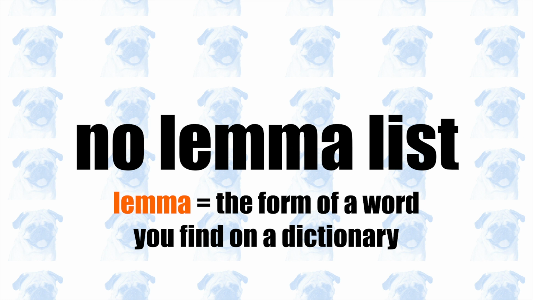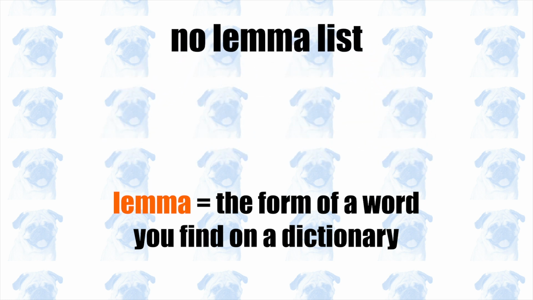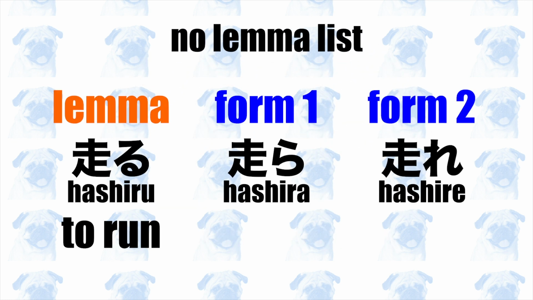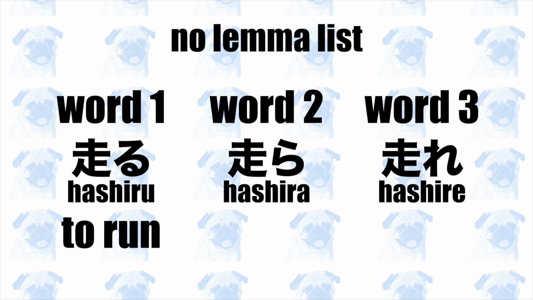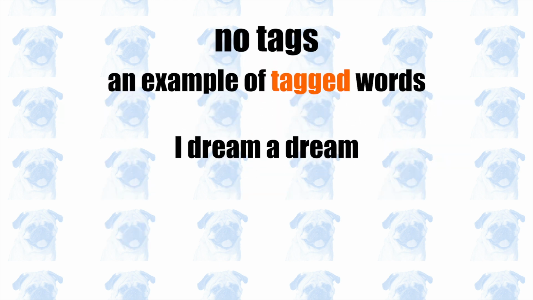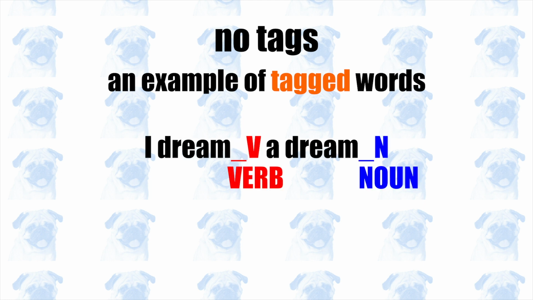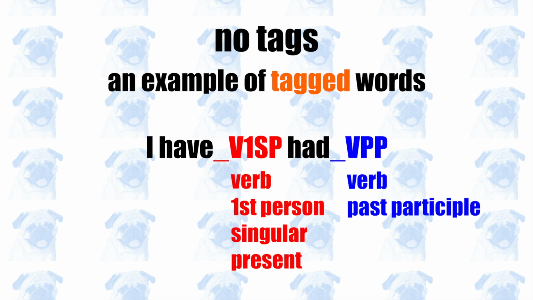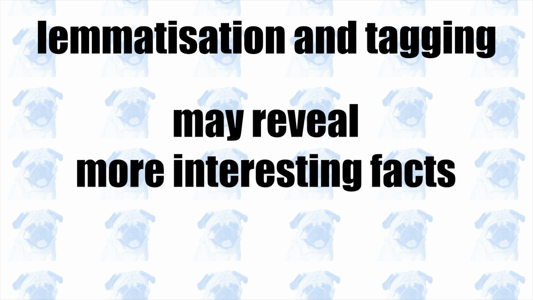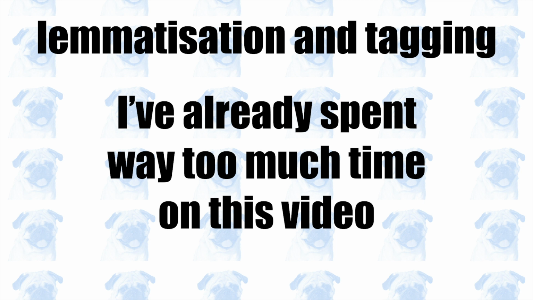Disclaimers. Firstly, I did not have the time to make a lemma list. What this implies is that, for example, hashira and hashire both derive from the same verb, hashiru, to run, but without lemmatization, the software considers them to be unrelated words. Secondly, none of the words is tagged. This means that the software doesn't know whether a given word is a noun or a verb, and how it is conjugated. Lemmatization and tagging would make the analyses more in-depth and might uncover some interesting facts, but this video is meant to be just a quick, fun video.